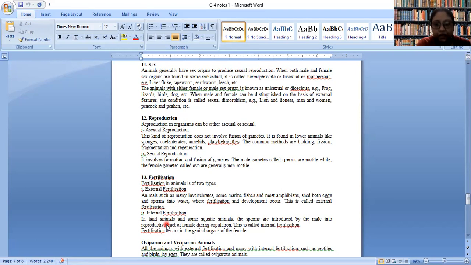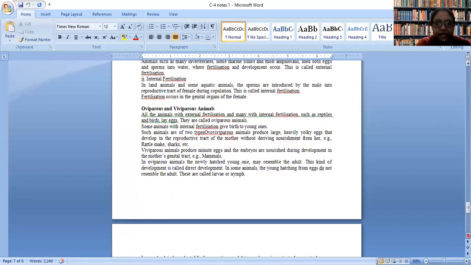In our case, inside the vagina, the semen, that is the male reproductive cell containing medium, is deposited, and then fertilization occurs in the fallopian tube. That is an example of internal fertilization.